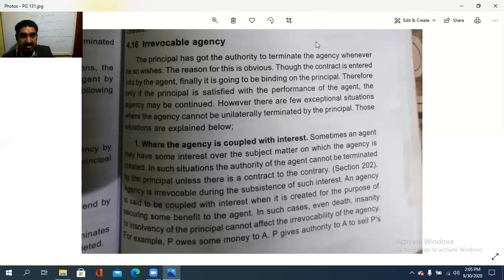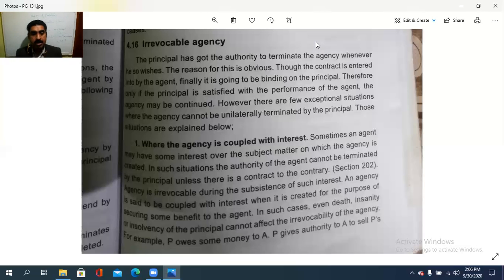But in this case, if the agent has an interest in the subject matter and is getting some benefit out of that, then the agency is called an irrevocable agency, because it cannot be terminated at the time of death or insanity or insolvency of the principal. It cannot be revoked. That is why it is an irrevocable agency.